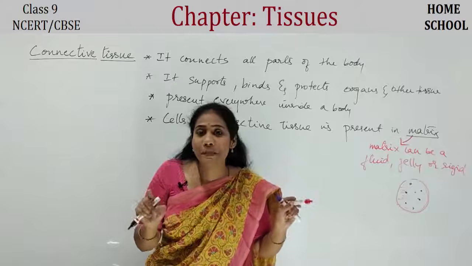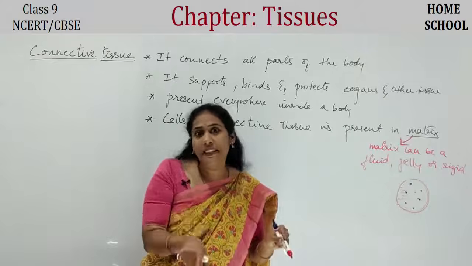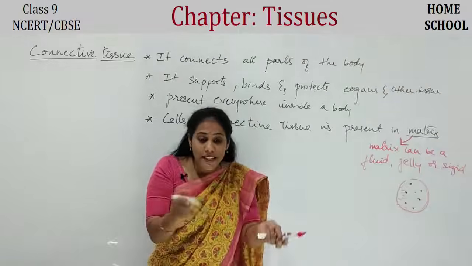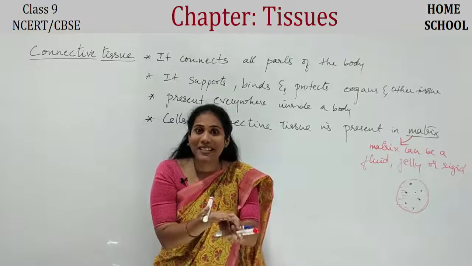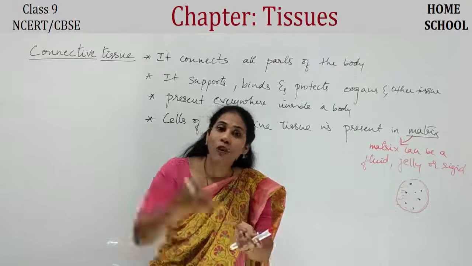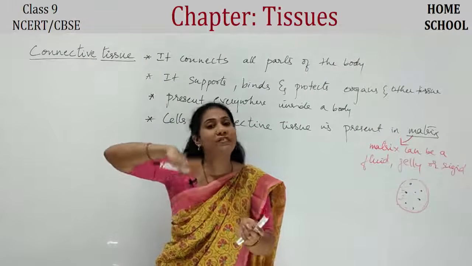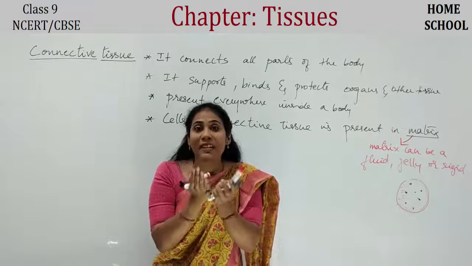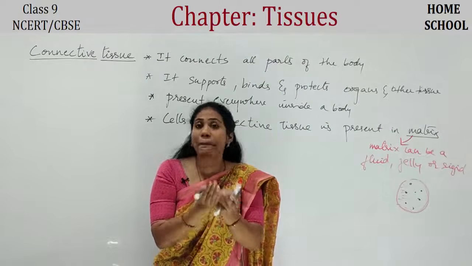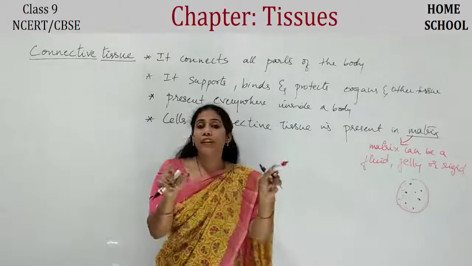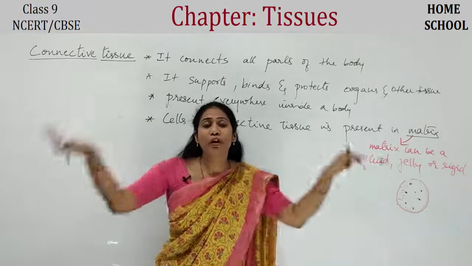So how are the cells present? In the epithelial tissue, I have told you the layers of cells are present on one basement membrane, isn't it? So basement membrane was compulsory for the epithelial tissue. Whatever may be the layers, how many ever may be the layers, all the layers were neatly packed on one layer. Okay, basement membrane we call. Just like that, the cells of connective tissue keep floating.